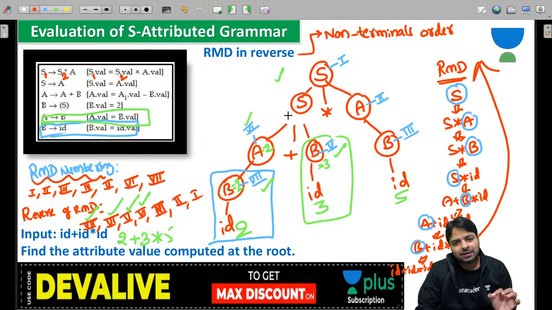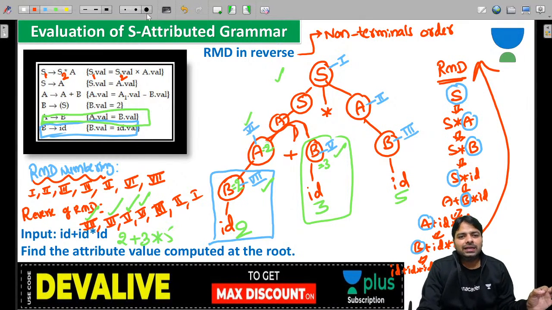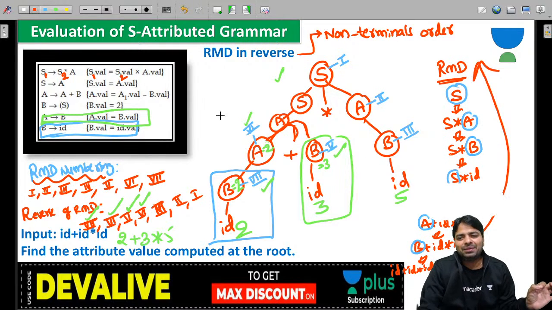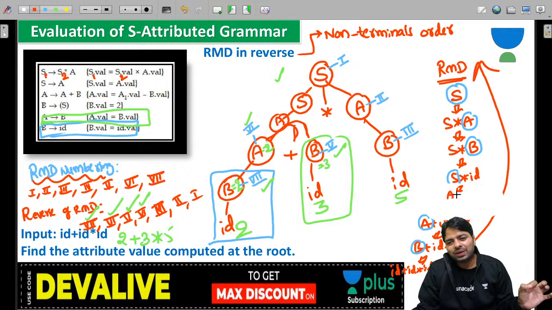You have S here and first you have A here. Then that A will have this one. So one extra number comes. Directly I put A plus B because I didn't look at the grammar; I was assuming myself. So A star ID first, then A plus B star ID.